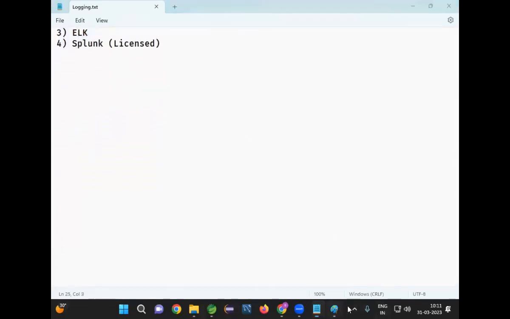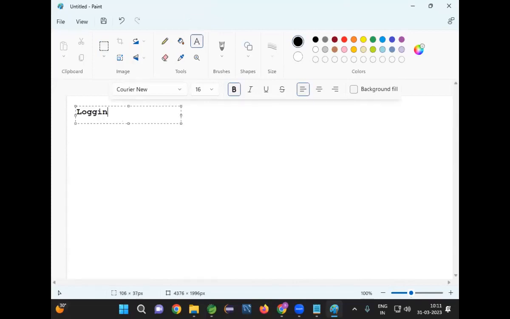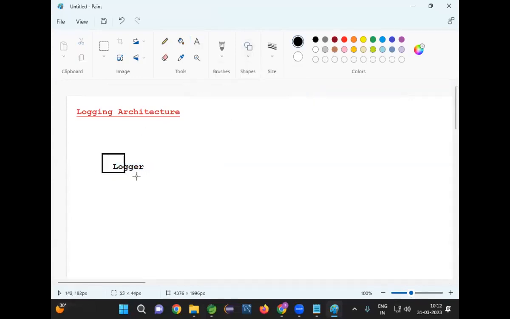Right. Now let's understand the logging architecture. When we want to perform logging, we need to understand what components we are going to use. The first one is a component called logger. Logger is a class which is used to generate log messages.